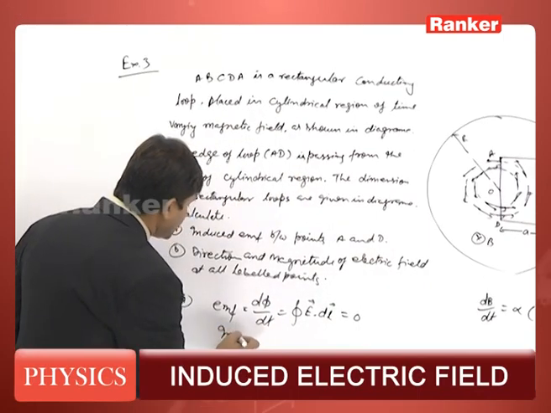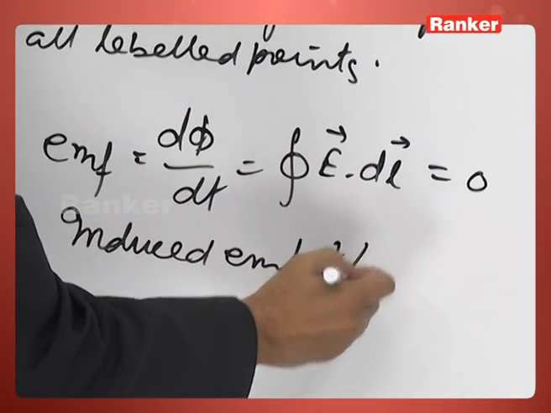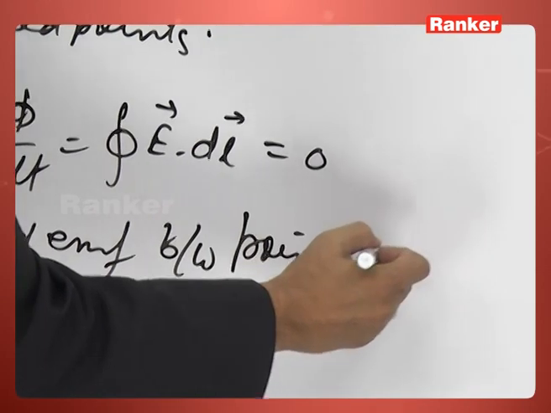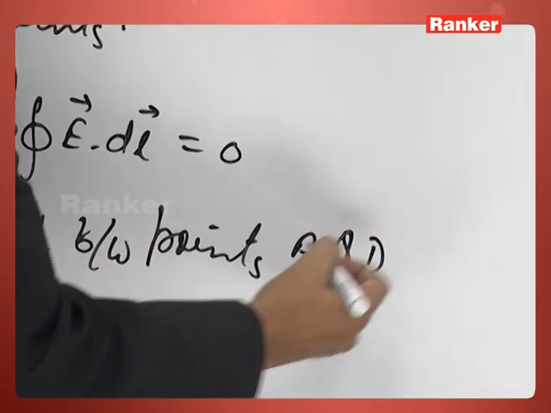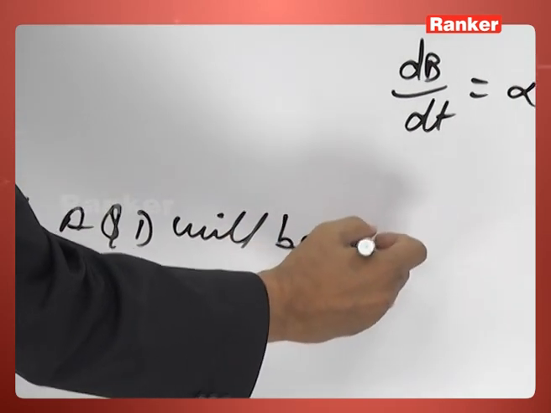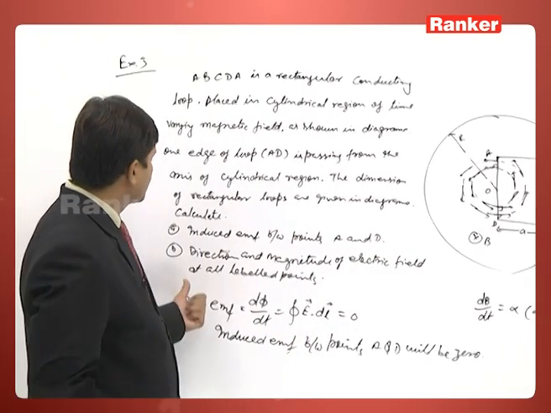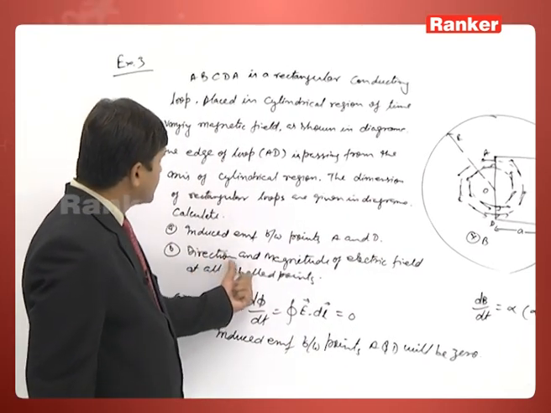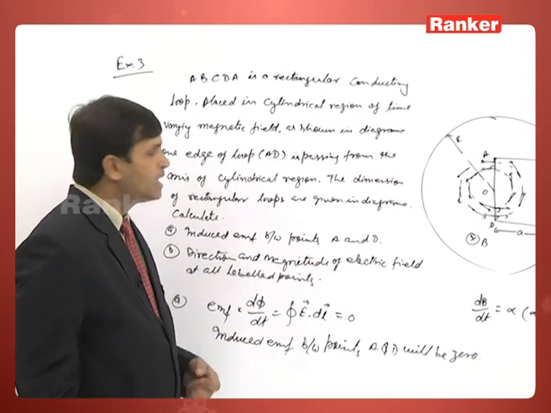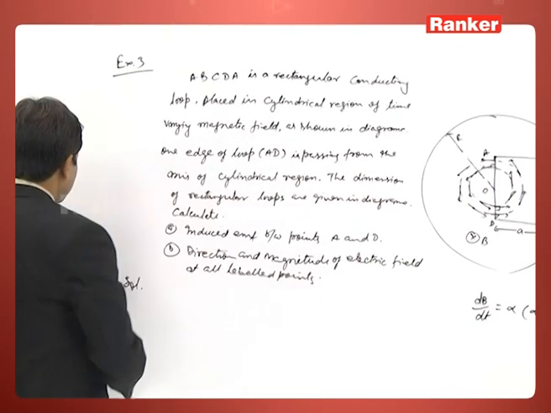So, the induced EMF between points A and D will be 0. This is the answer of the first part. Now, in the second part, the direction and magnitude of the electric field at all labeled points. See how to calculate. In the B part,